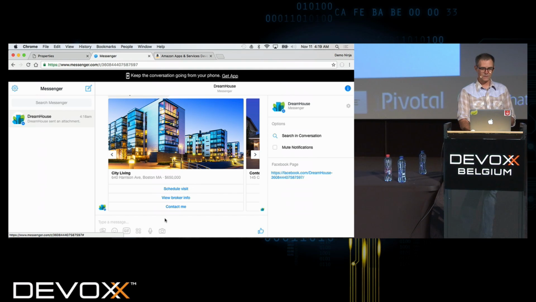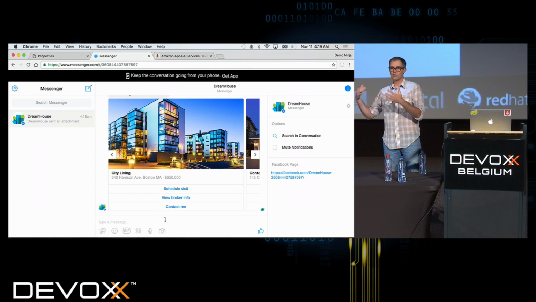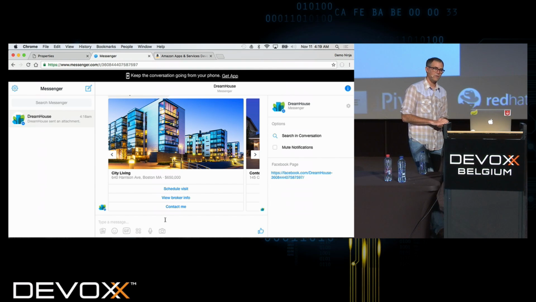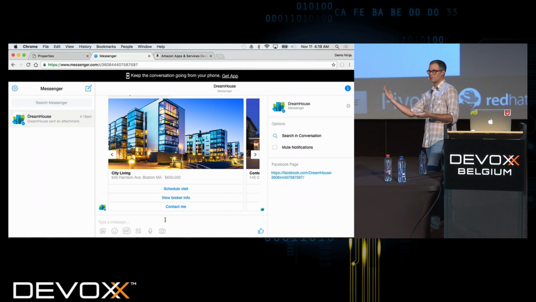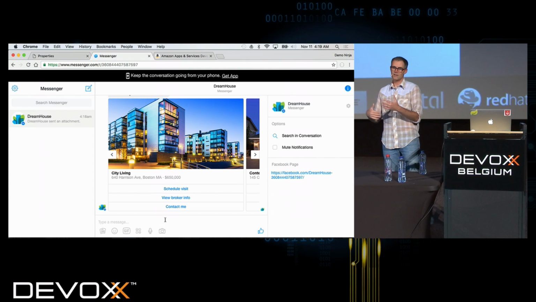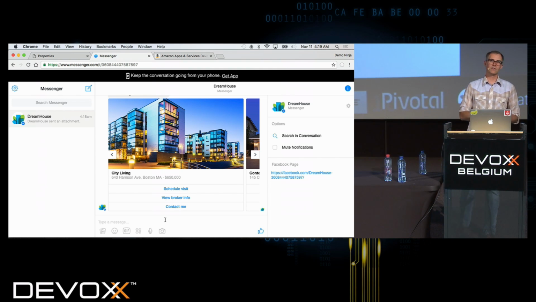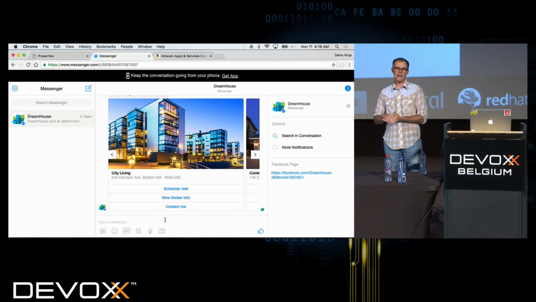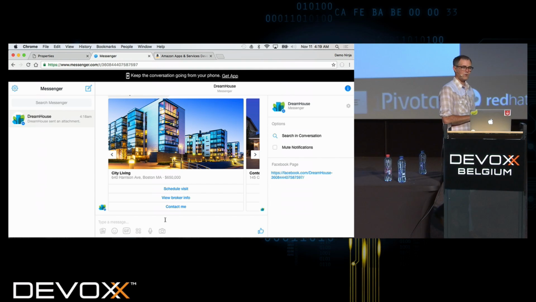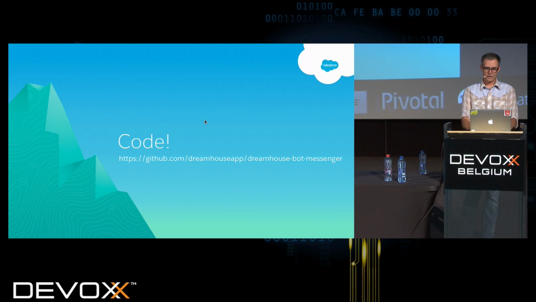I can schedule visits. And in this case, I definitely could create a conversation with the bot and go back and forth, but here I just did a simple request and response: search for some data and give it back to me. So this would obviously work just like the Slack one. It would work on the web, it would work on the mobile app, however the user wants to interact with the bot. Okay, so that's our Messenger example.